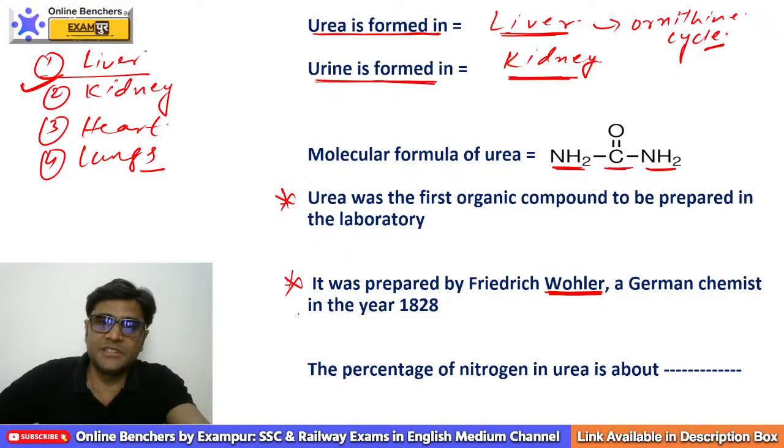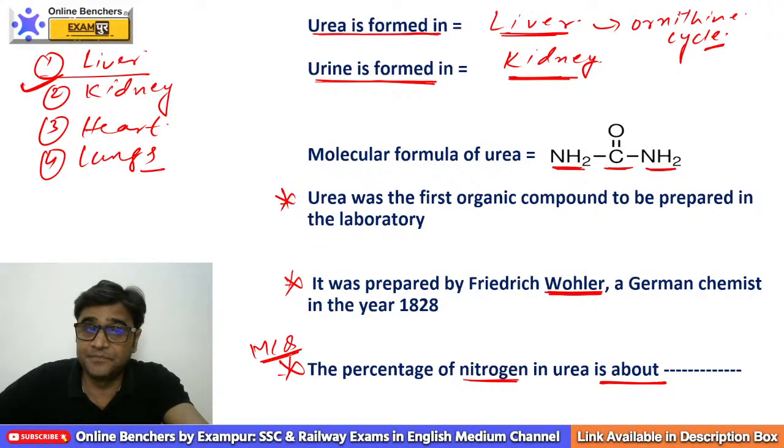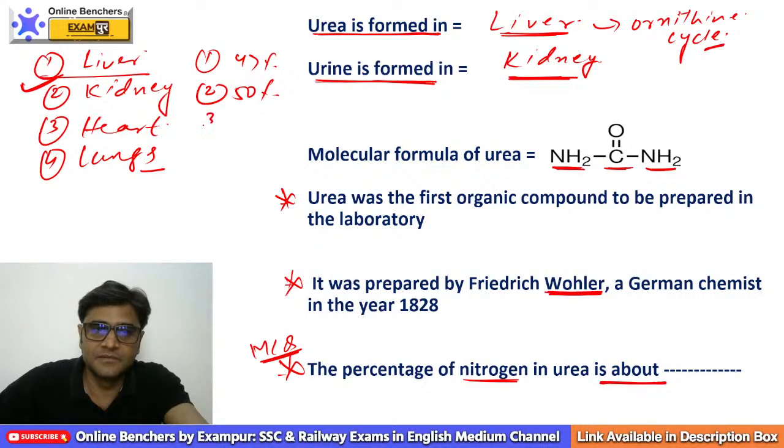Now please try to answer one more question: the percentage of nitrogen in urea is about. Super duper hit question. Please remember. Suppose in options we have 47%, 50%, 30%, 75%.